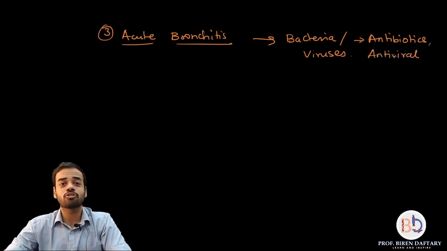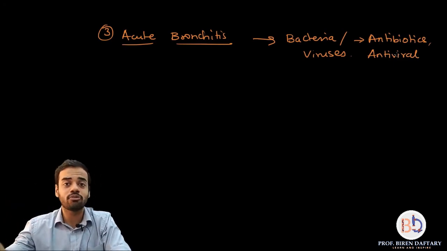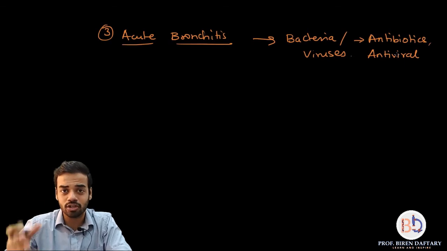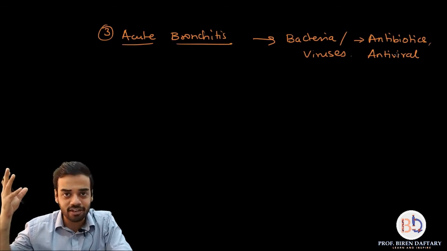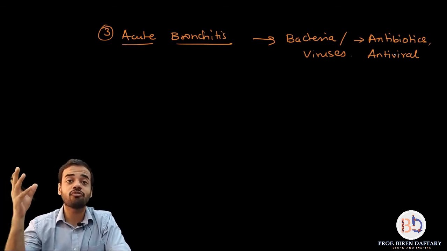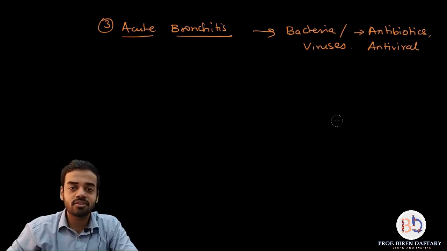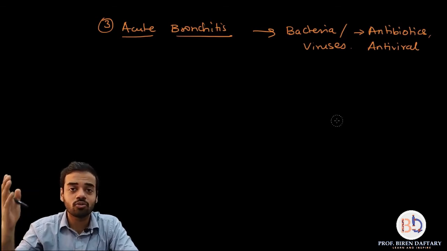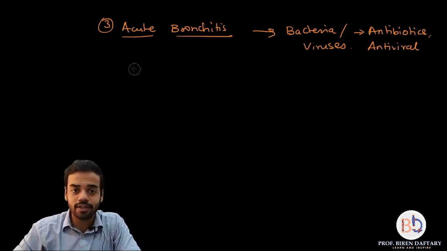Okay, but most of the viral infections do not have medicines for them, so you have to allow them to pass. You have to give your body rest, you have to take enough water, and eat your food properly, take enough rest, and that infection will go away on its own. But if antiviral drugs are there, then you can give that. In case of viral acute bronchitis, you can also take antibiotics. Please remember this, and that is done to avoid a secondary bacterial infection. Okay, so that is acute bronchitis.